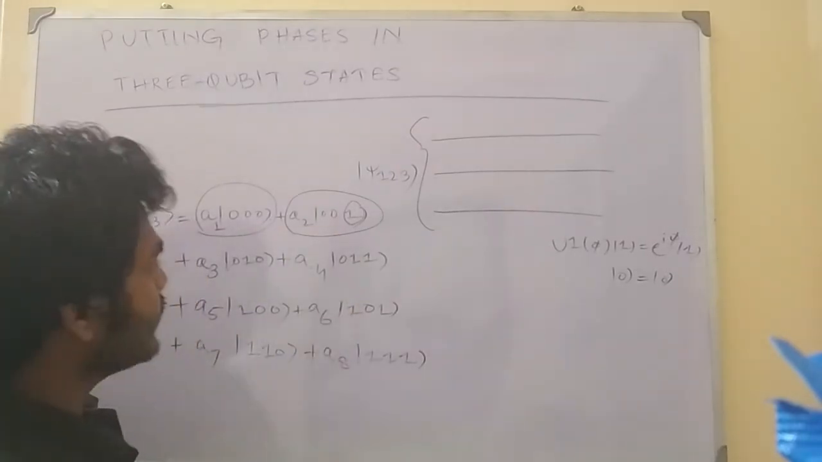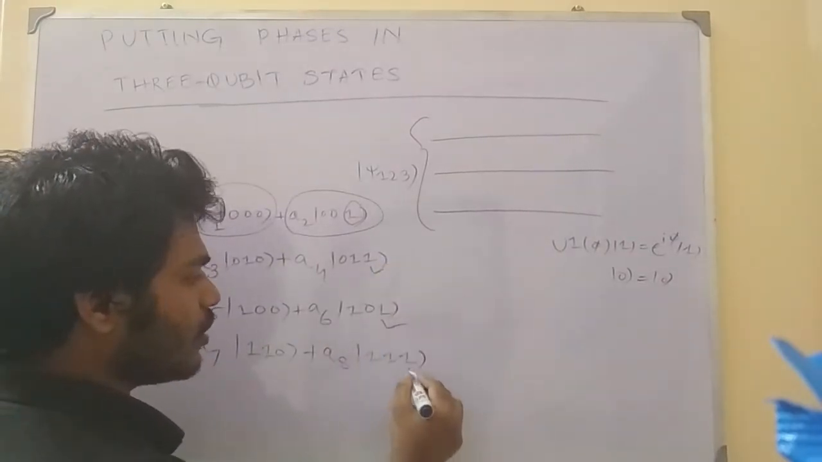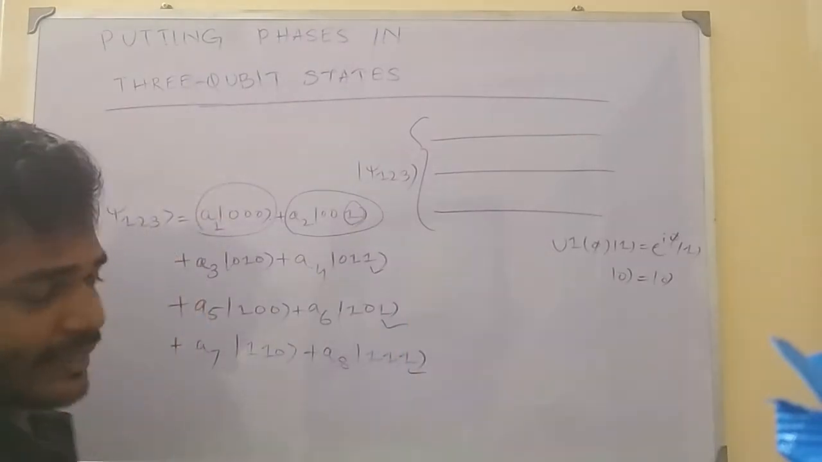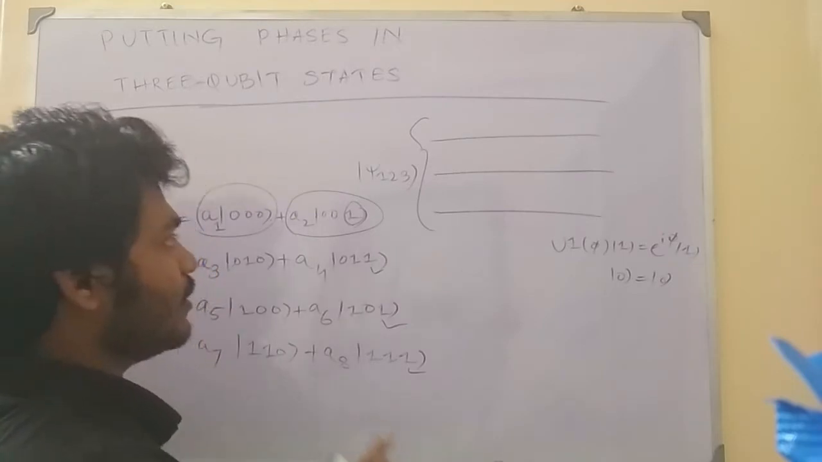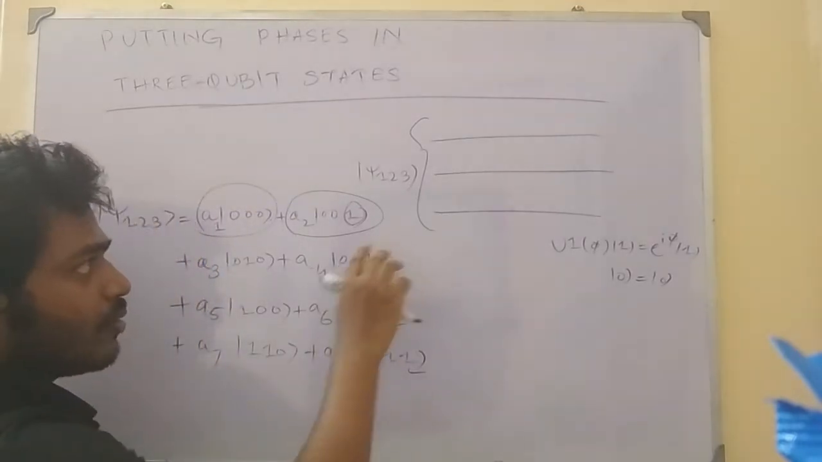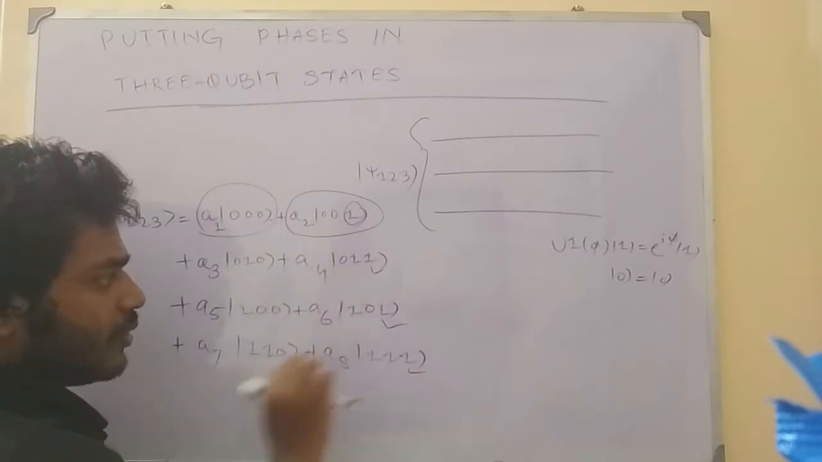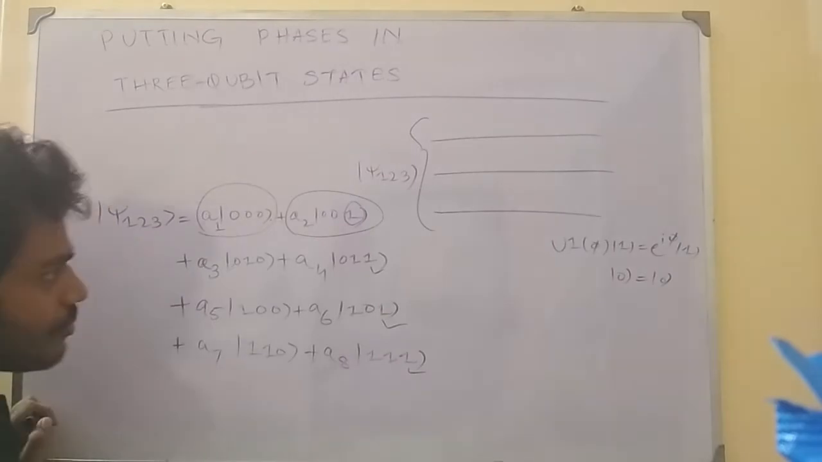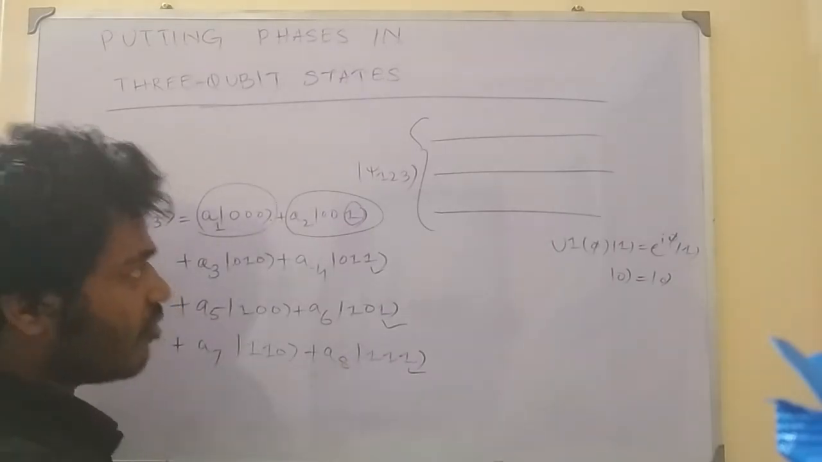But the problem is here, and here, and here, because in all the 3 cases we have 1 on the third qubit. So when we implement a phase gate on the third qubit, the phase will not only come here, but it will come here, here, and here. So we need to avoid those circumstances. So for that, we need to apply a conditional or a control phase gate.